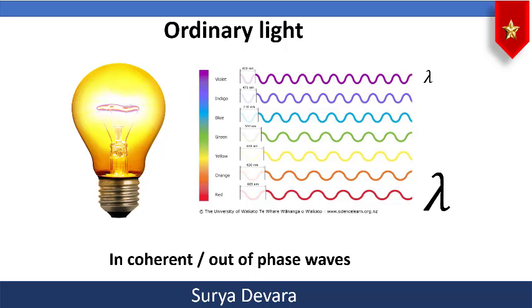That means we all know that the violet has a short wavelength and red has a very long wavelength. So this particular bulb gives out all types of electromagnetic radiations of different wavelengths. So this is an ordinary light. It contains different wavelengths. Please remember this point.